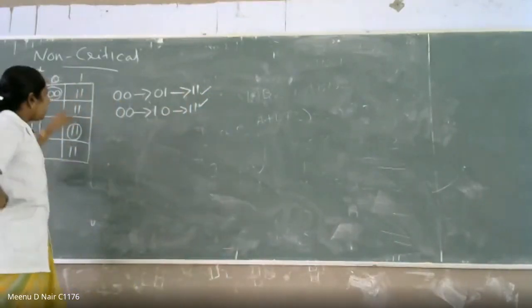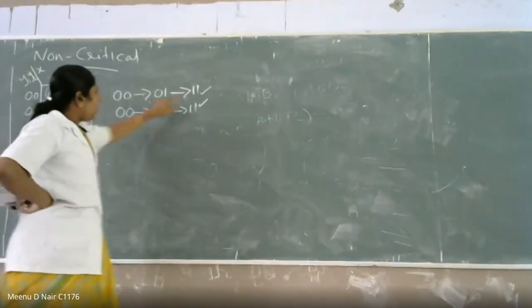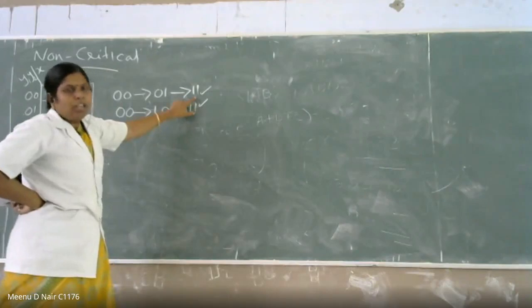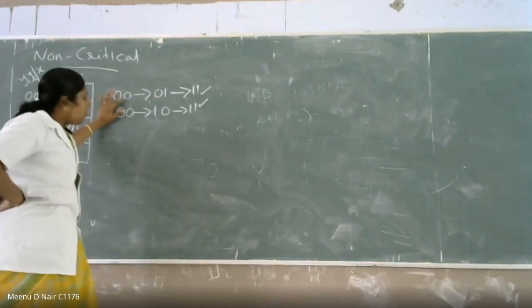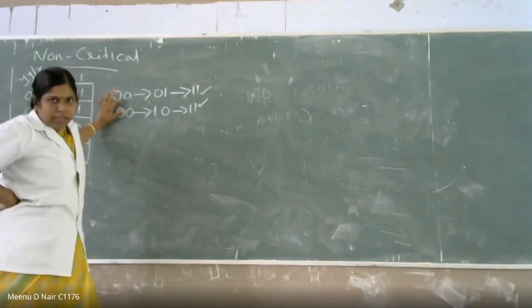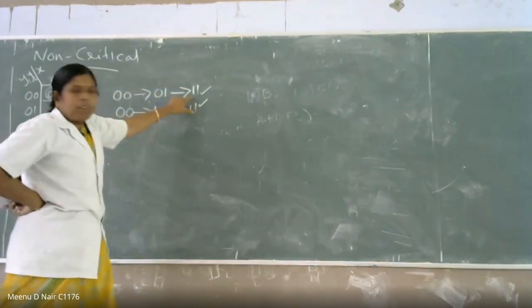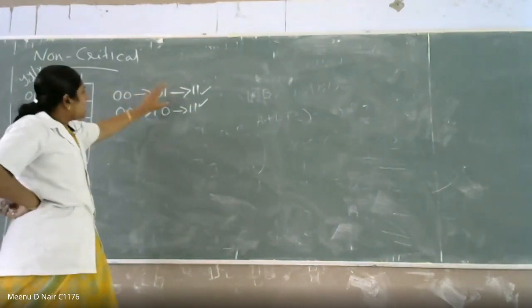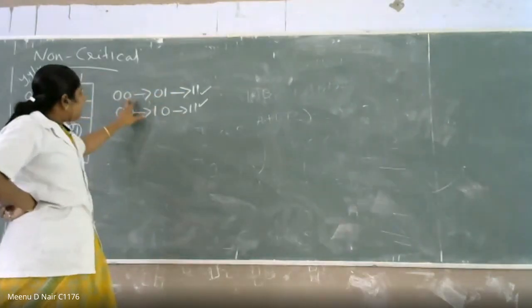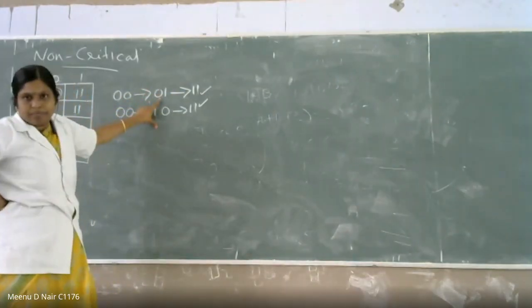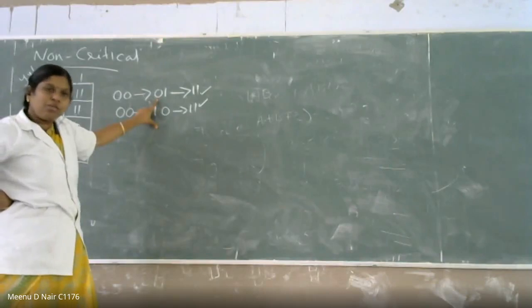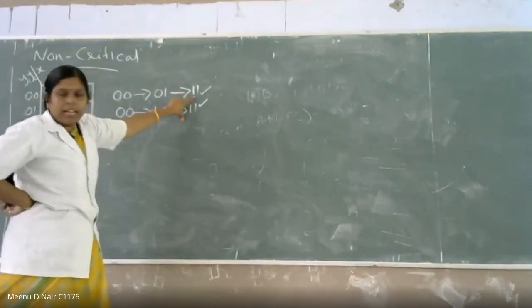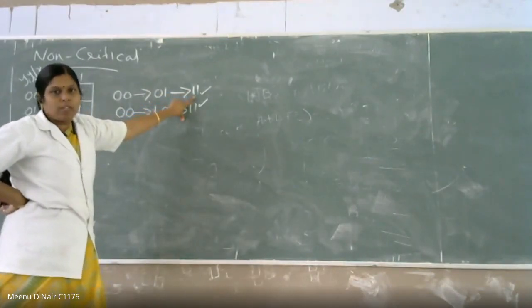So 0,0 is one stable state and 1,1 is another stable state. When x is equal to 0, 0,0 is your stable state. When x is equal to 1, 1,1 is your stable state. When x is 1, it first changes to 0,1 and then moves to the next stable state, 1,1.